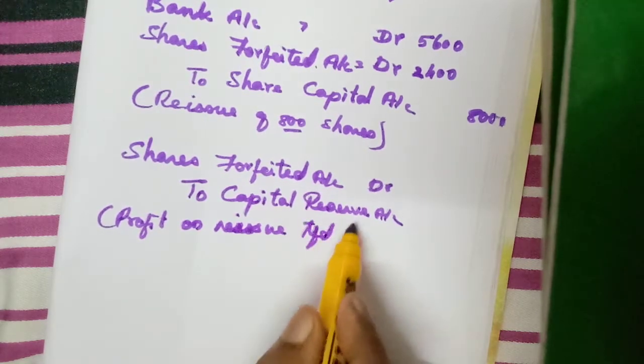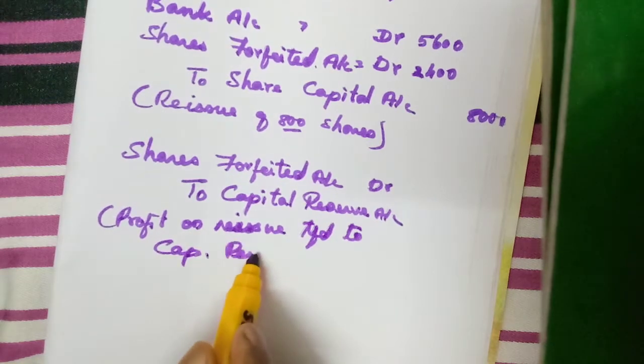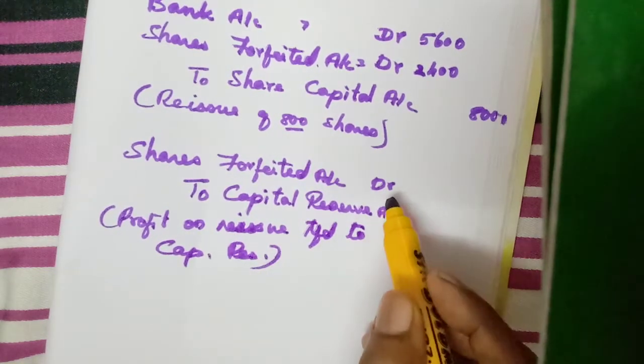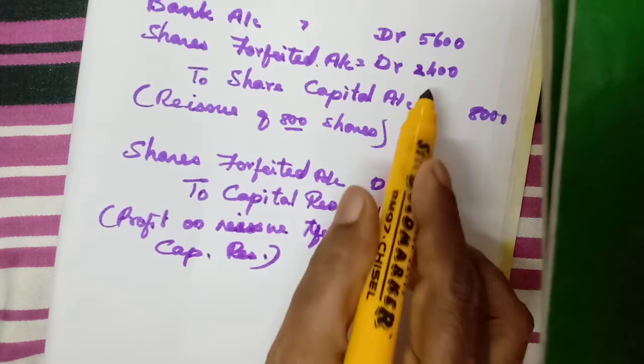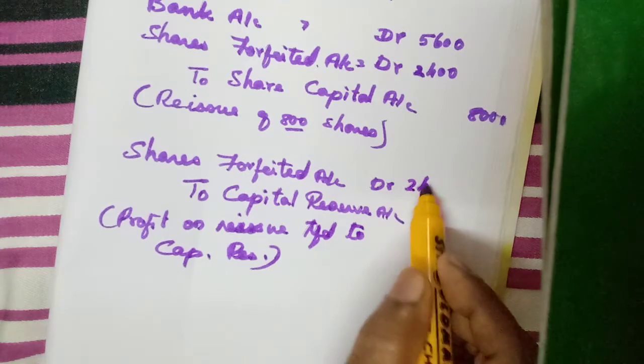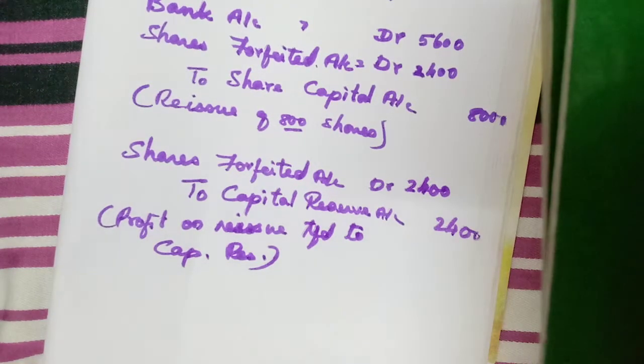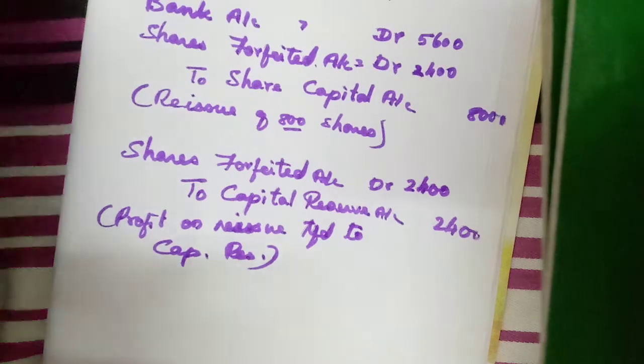Transferred to capital reserve account. Okay, so 4800 minus 2800, 2400. Okay, now the next one we will see.